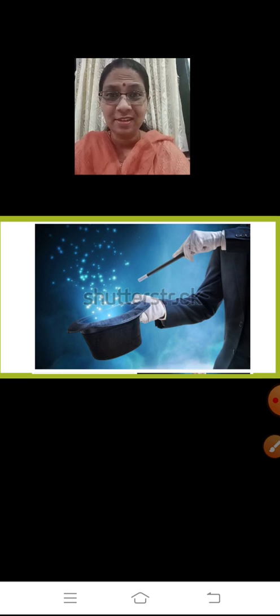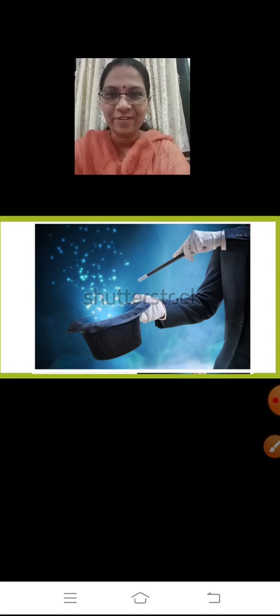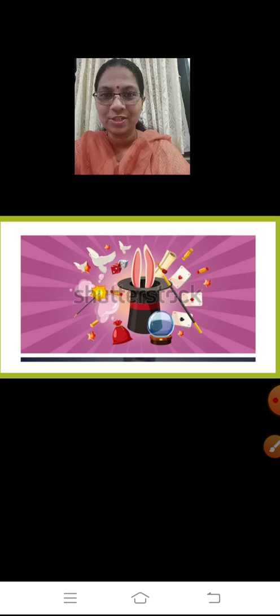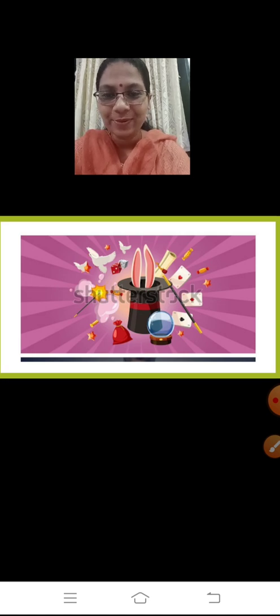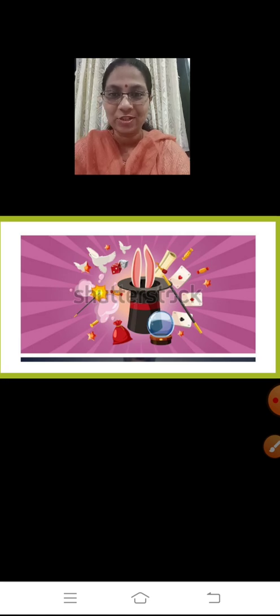Yes, we can see a magician showing magic. This is a hat and then his wand through which he tries to show us the magic which he wants. Now, what are the things which he uses in magic? Yes, a hat. You can see pigeons coming out of it, cards, hair, rabbits, balls, money, so many things he uses to show us his magic.